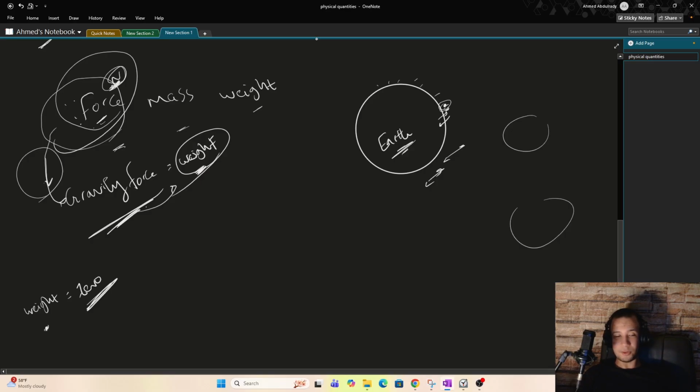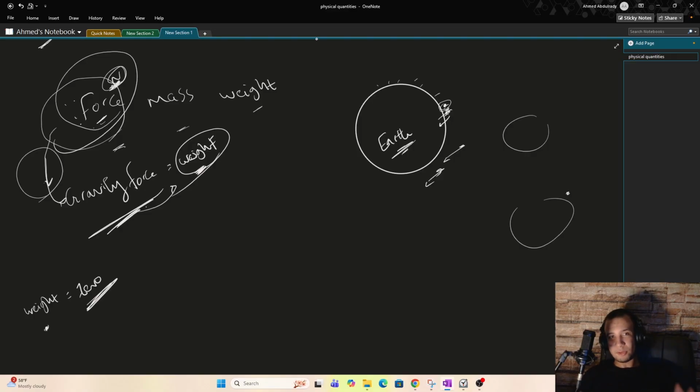If you put this object on another planet that is less massive than Earth, the weight will be smaller. If it's on a bigger planet, the weight will be bigger.